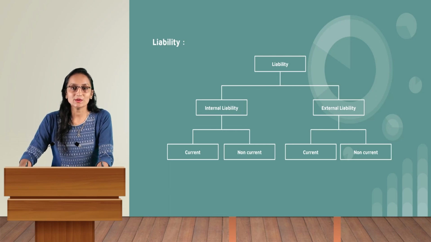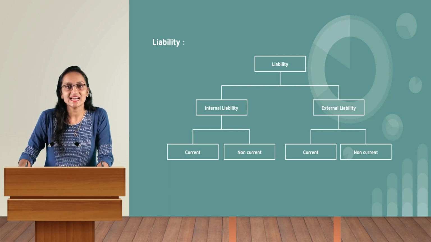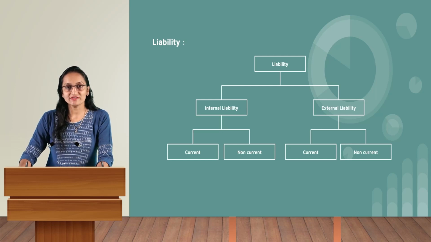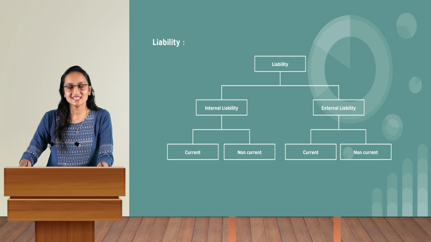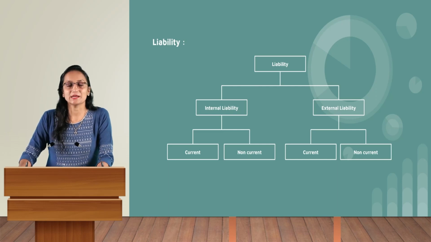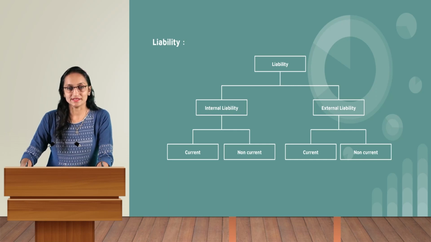Now let's talk about external liability, current and non-current. Current external liability means whenever a business owner has to pay the amount to the third party within a span of 1 year. Non-current external liability is when the business owner has to pay the amount to the third party after more than 1 year. So that is non-current liability.